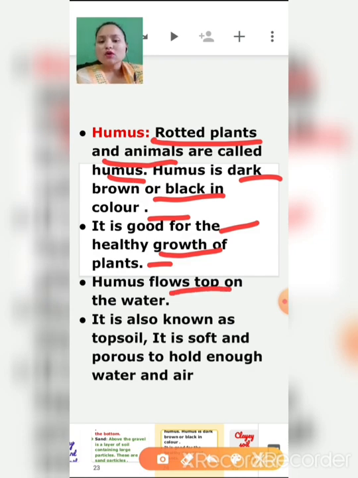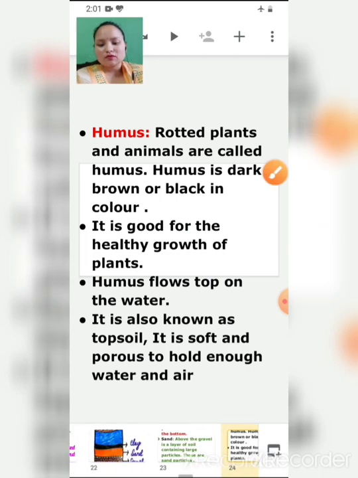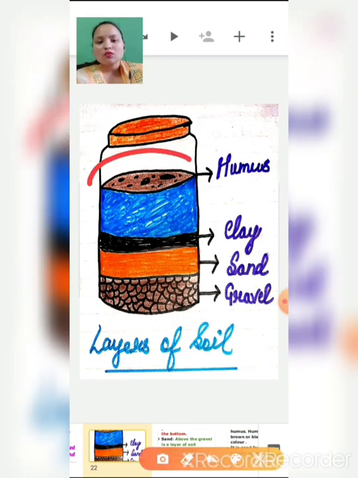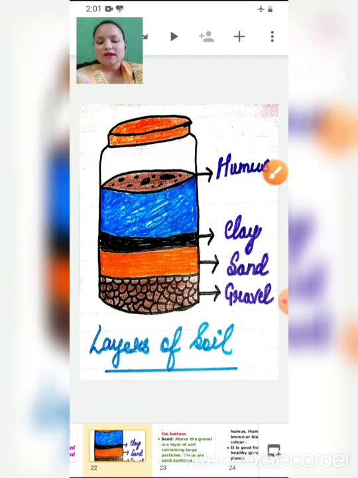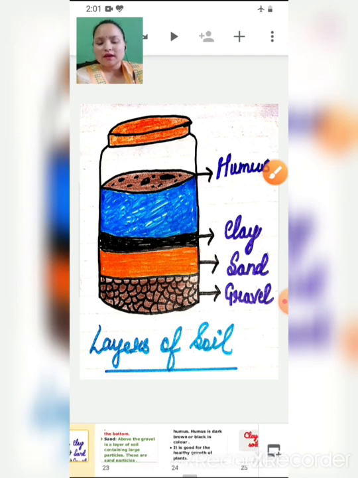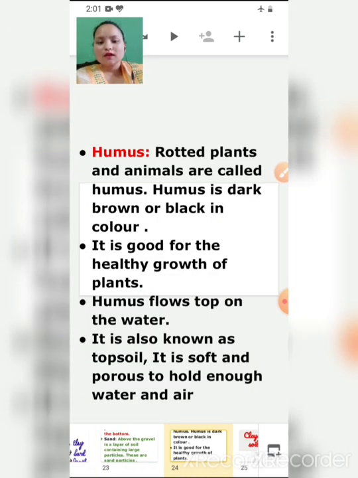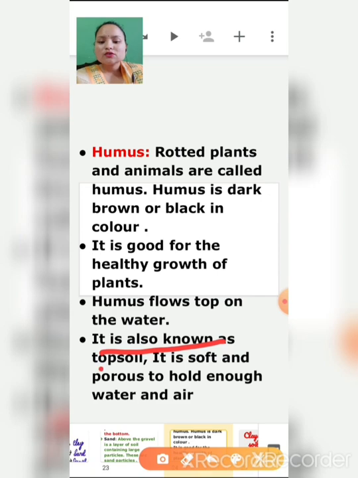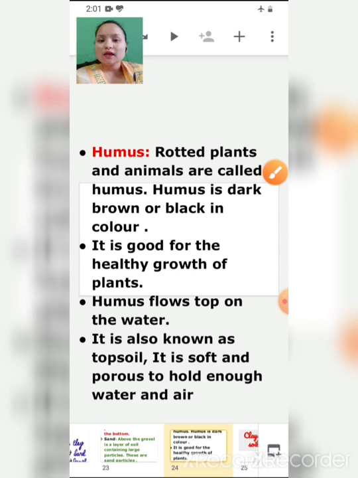Humus floats on top of the water, as you can see here. It can be dark brown or black, and it is very important for the growth of plants. It is the top layer of the soil, so it is also known as topsoil. Humus is soft and porous, so it can hold enough water and air.